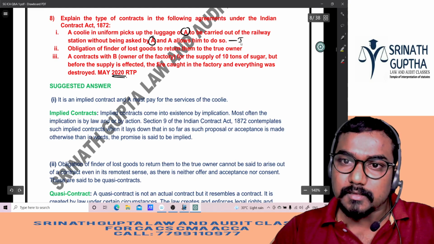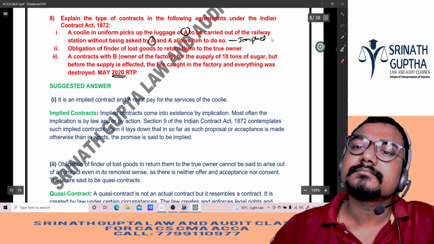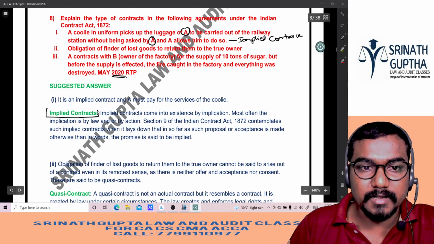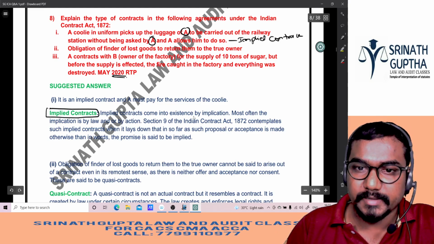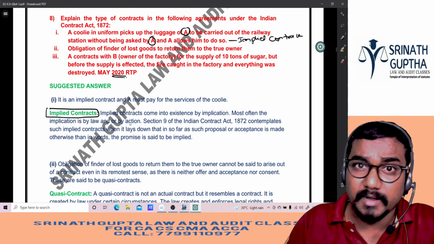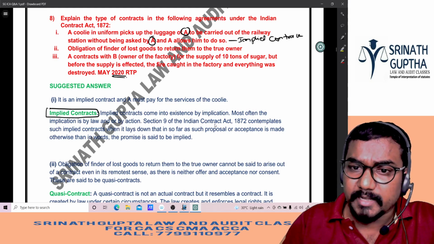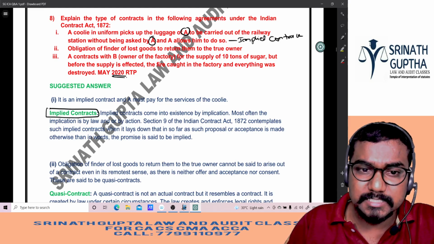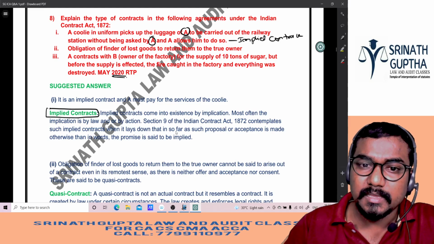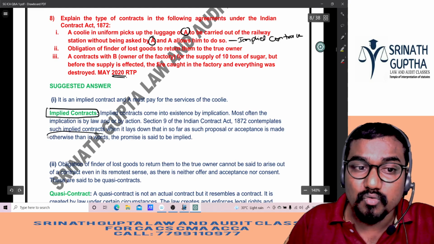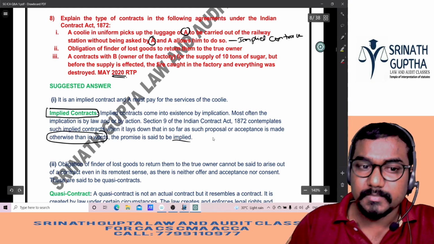It is which contract? Implied contract. 2 marks. See? Implied contract, first question. Implied contracts come into existence by implication. Most often the implication is by law or by action, but not in words. Section 9 of the Indian Contract Act 1872 explains such implied contracts when it lays down that in so far as such proposal or acceptance is made other than words, the promise is to be implied.